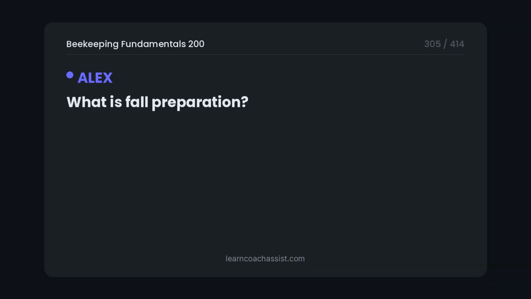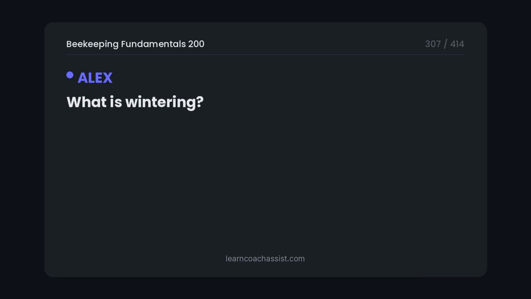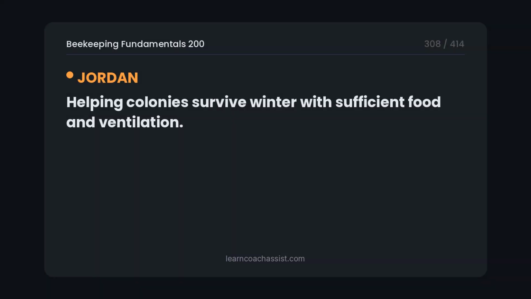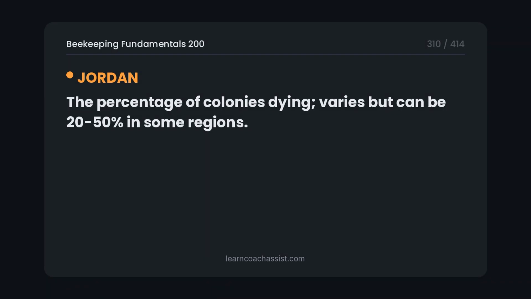What is fall preparation? Treatment for varroa, ensuring honey stores, mouse guards, condensing colonies. What is wintering? Helping colonies survive winter with sufficient food and ventilation. What are winter losses? The percentage of colonies dying varies but can be 20 to 50% in some regions.